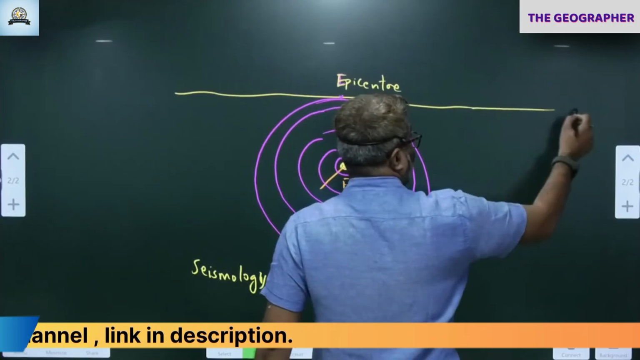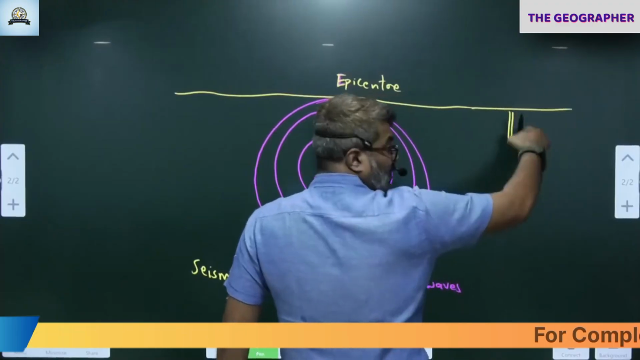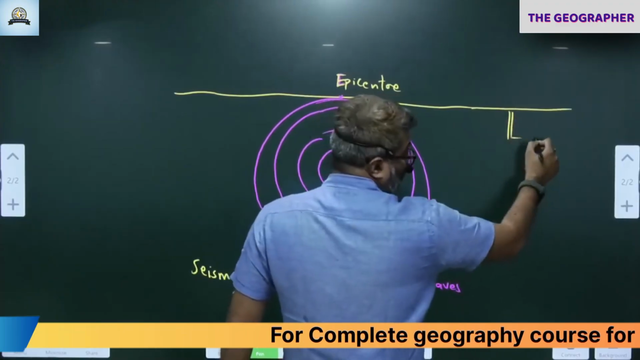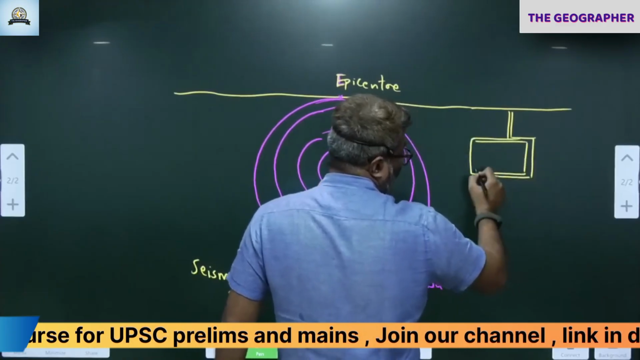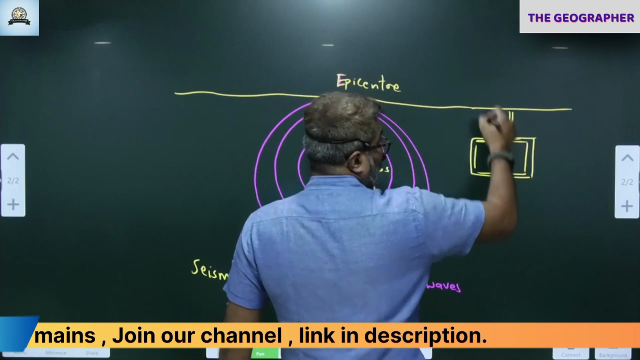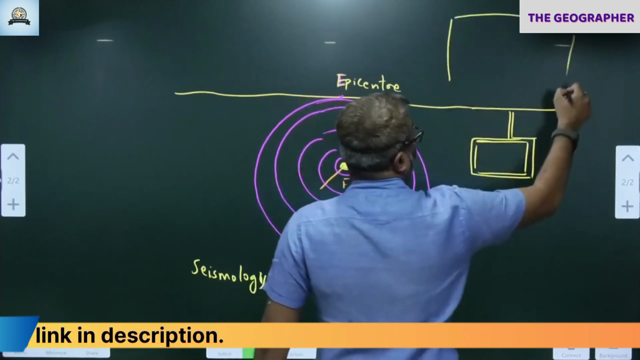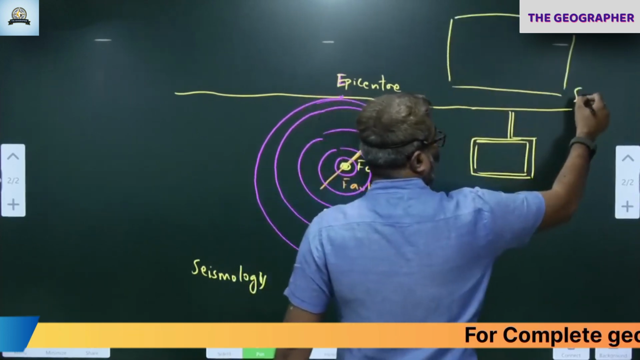Let's say this is the earth's surface. We dig deep into the earth's surface. There is a bedrock, hard rock. Within the rock, we are placing a seismograph here. A seismograph is a kind of instrument like this, a box, a simple instrument.